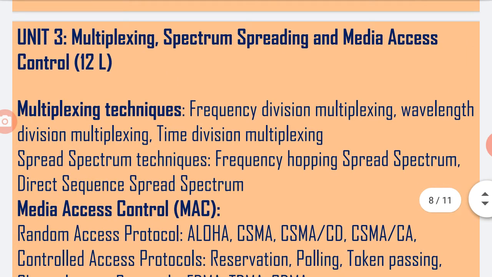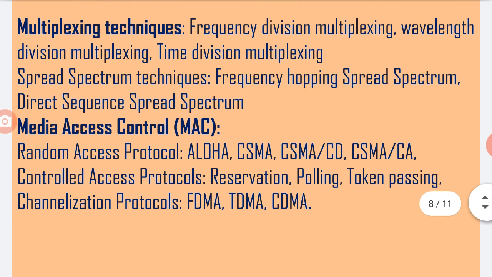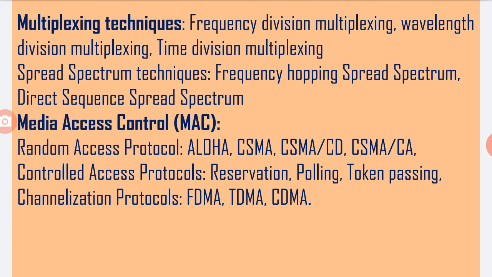The third chapter is multiplexing, spectrum spreading, and media access control, that is MAC, having a syllabus of 12 lectures. We have to study the multiplexing techniques like frequency division multiplexing, that is FDM, wavelength division multiplexing, that is WDM, time division multiplexing like TDM.